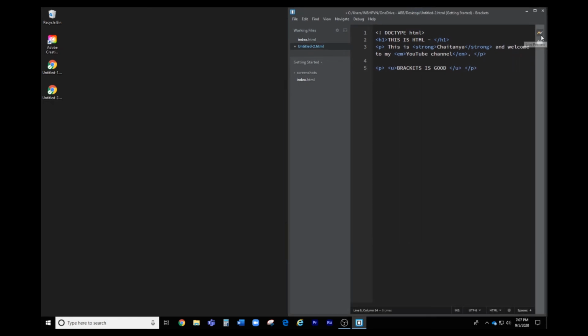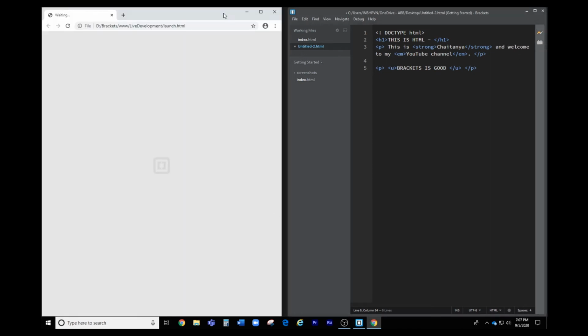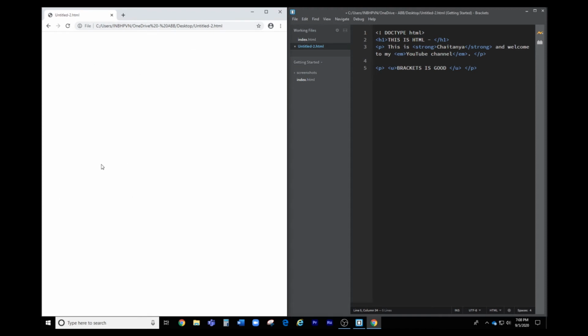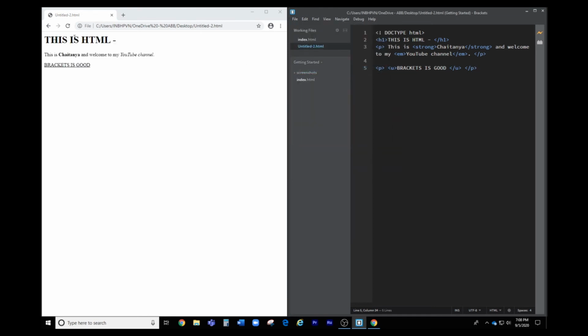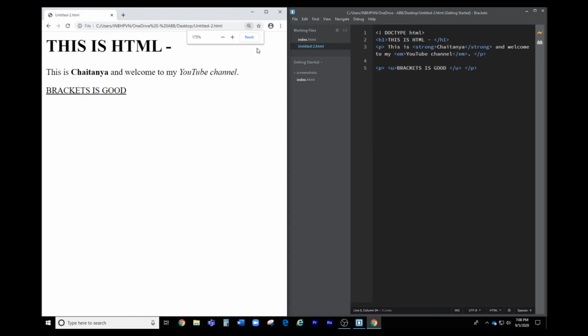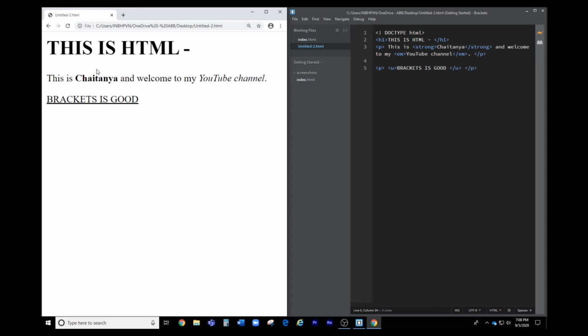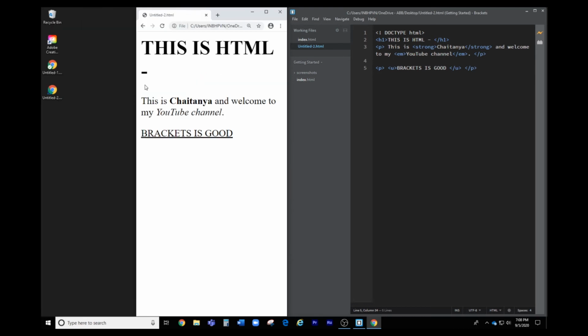Okay, so now click on this live preview button. As you can see, it's just a blank screen. That's because I haven't saved the program which I have done. So go to file and save. So now this is HTML and everything has worked accordingly. Now let me just zoom. So as you can see, the heading is there, my name's bold, and YouTube channel got italicized, Brackets is good has become underlined. So this is what you can do with Brackets.